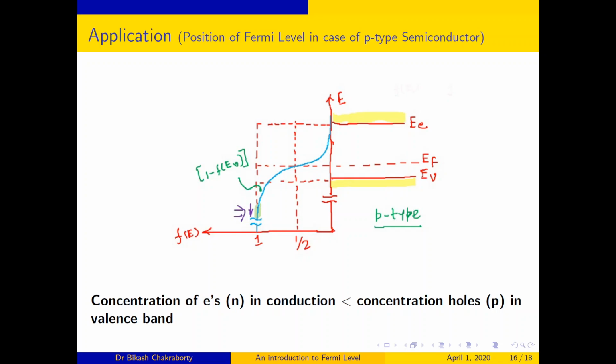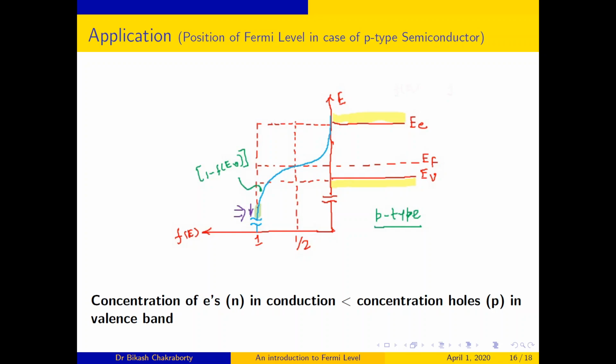So 1 minus f of EV is the probability that the energy level EV is not occupied by an electron, that means it is occupied by a hole. So it has a large value.